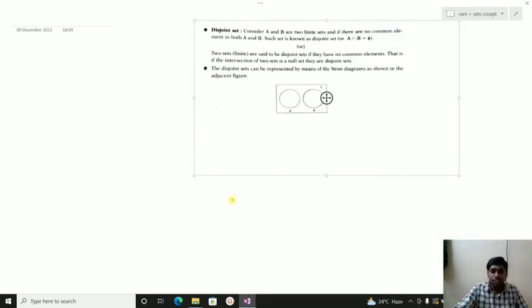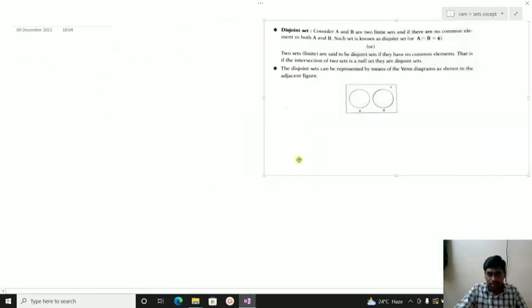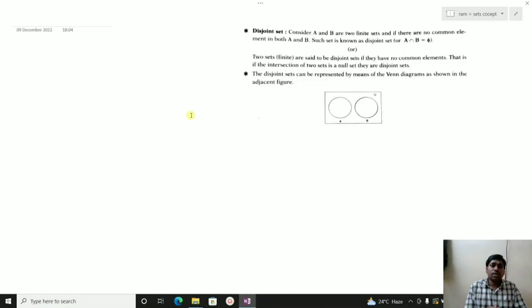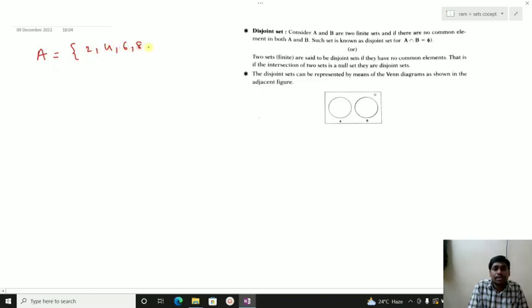Next, disjoint sets. Disjoint sets means whenever an intersection operation is performed, if there are two sets with no common element between them, then they are called disjoint sets. Let set A be the even numbers less than 10, like 2, 4, 6, 8. B is another set, odd numbers less than 10.